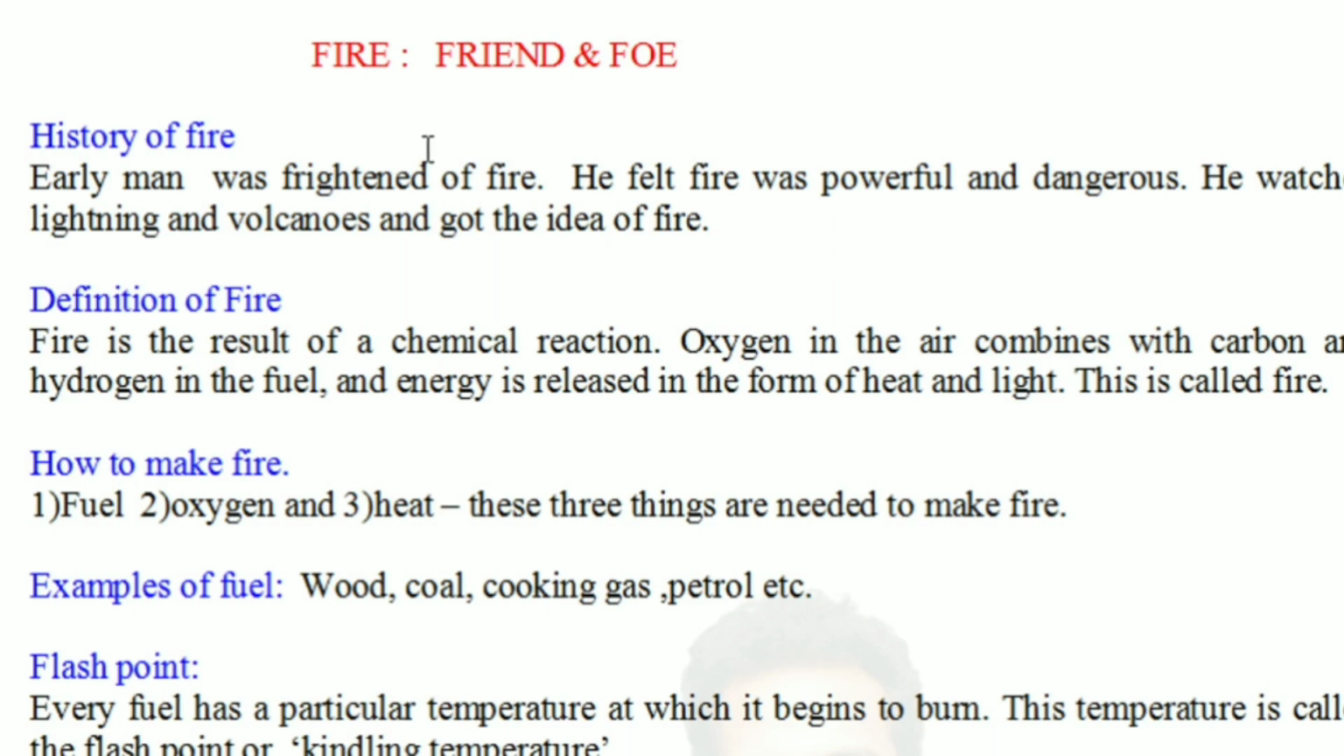Welcome to the English class. Today we are going to study the chapter Fire, Friend and Foe. First of all, let's see the history of fire.